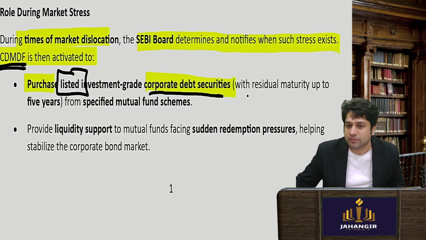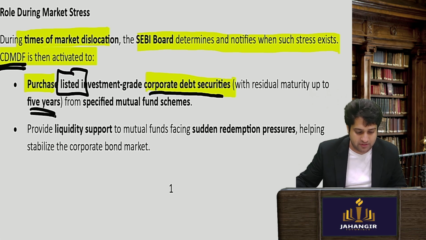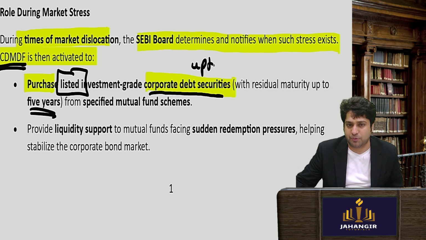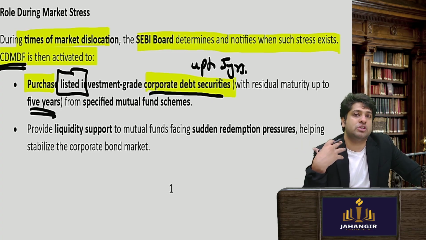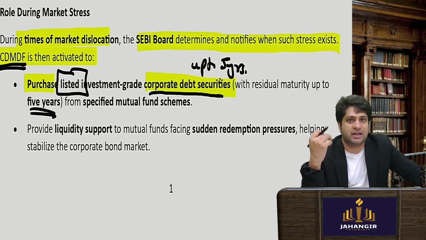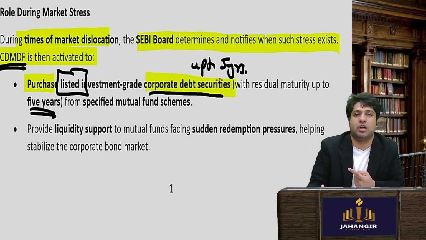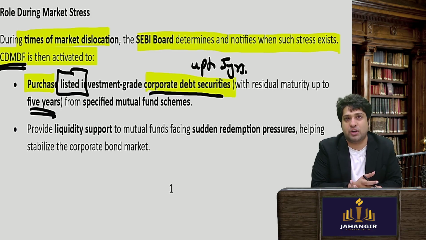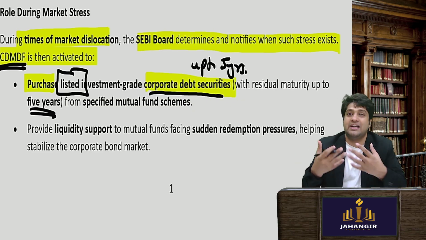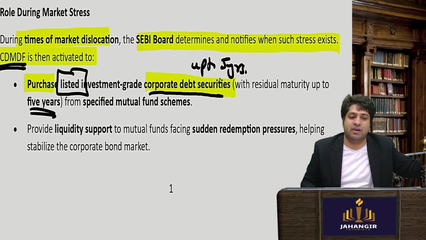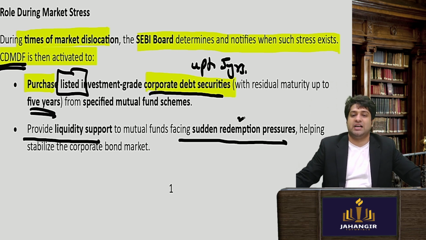Normally, where the maturity date is up to 5 years, those will be bought out. So max 5 years maturity date. Imagine when the mutual fund will face a huge liquidity crunch, where everybody is saying that redemption time is there, now you repay. Redemption is just around the corner. Imagine redemption is today, so the deadline is today for the mutual fund to repay the units. At that time they will have to get the money. So they will tap this development fund and take it. So they will get liquidity support for sudden redemption pressures that they may get.